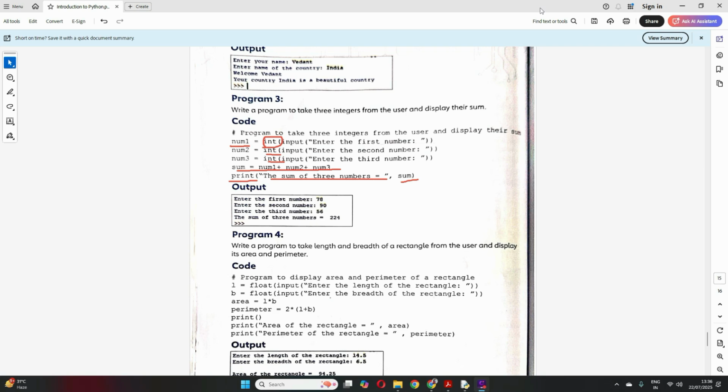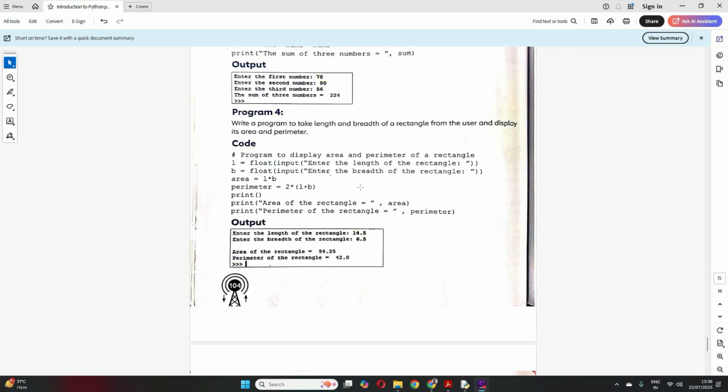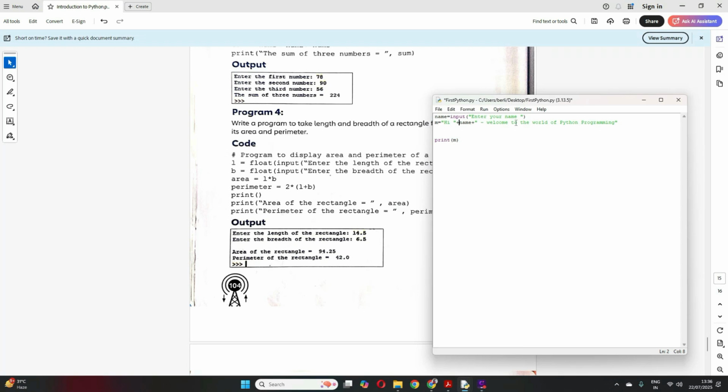Now let's move on to the last program, the fourth one. Let's see what it is all about. Write a program to take length and breadth. So let's write this program. We'll write a program to take length and breadth of a rectangle from the user and display its area and perimeter. Okay, so here we have 2 inputs from the user.